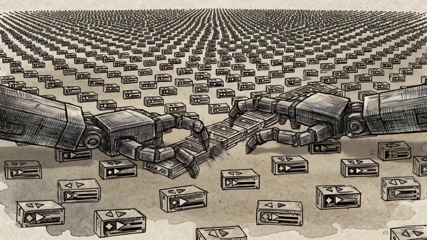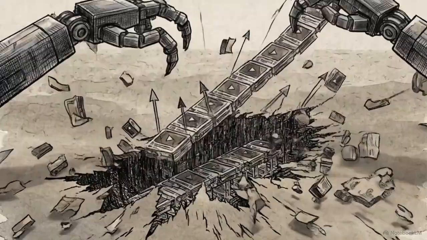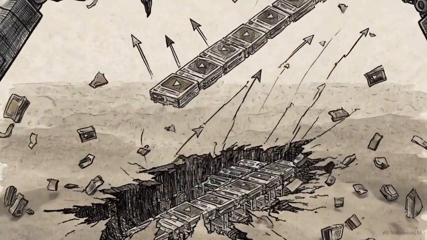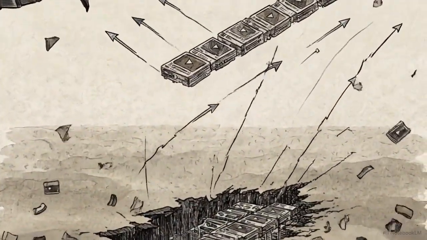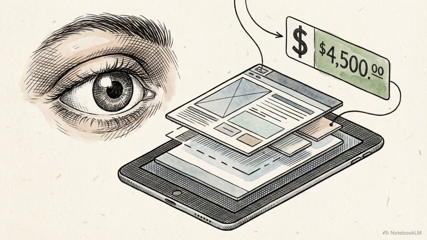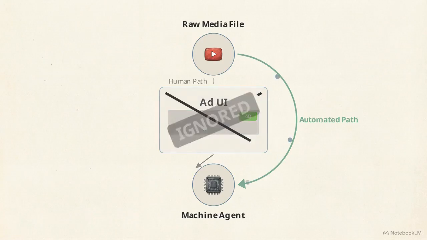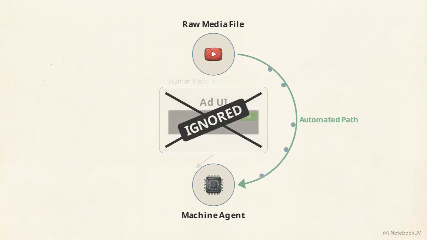The current AI data ecosystem operates through raw extraction. Vast media libraries, like Darman Studio's 19.5 billion view catalog, are continuously scraped by machine agents without triggering any compensation. Traditional distribution was built for human attention. A user watches a video, a platform serves an ad, and the studio earns revenue. Machine ingestion bypasses the interface, stripping out the data and ignoring the ad unit entirely.